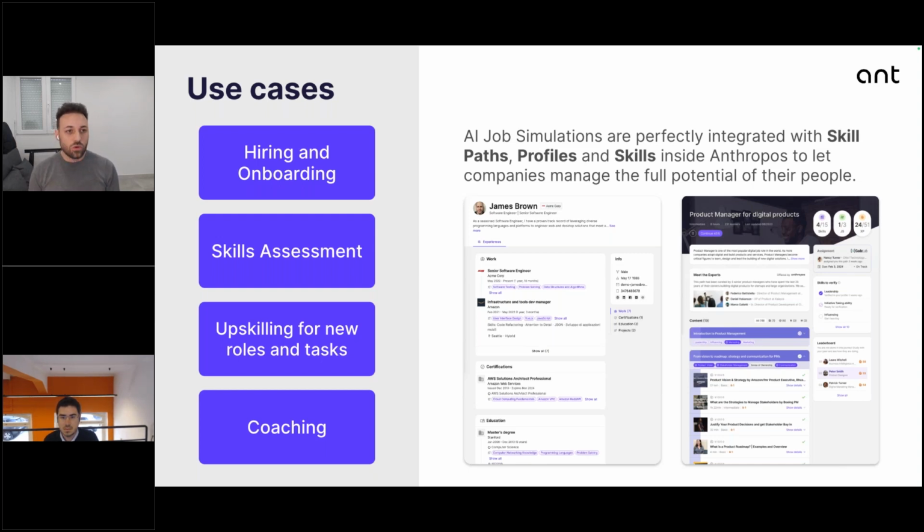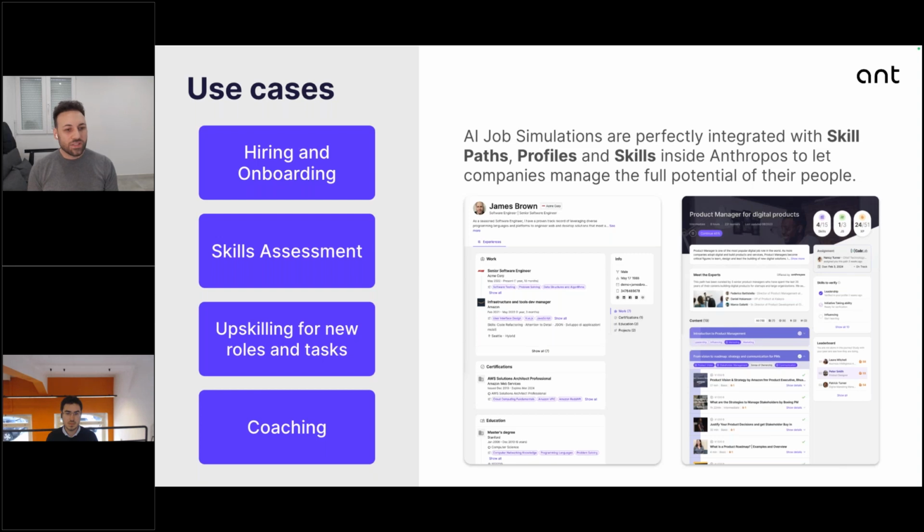On the onboarding side, the idea is that for junior people that are new in the company, we invite them to take a job simulation that will test them and help them to see the internal procedures, the internal tasks, and to be ready to go on real projects. As I said before, we really see the value of a new kind of assessment using job simulation. And the idea is really to test both skills, so soft and hard skills,